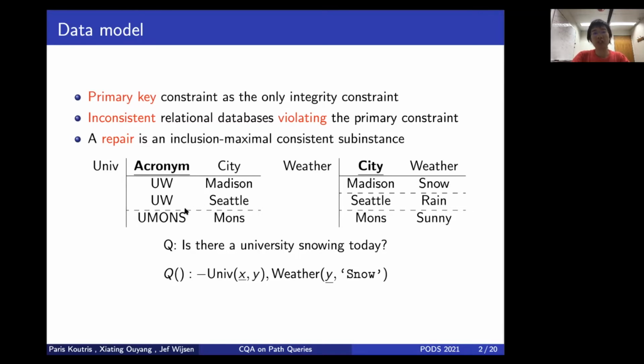So each inconsistent database might have different repairs, and different repairs might give different answers to the same query. For example, if the query is, is the university snowing today? If the fact you keep is UW in Madison, then you would answer yes, because Madison is snowing. But if you keep UW in Seattle, you would answer no, because Seattle is not snowing. So what do we do about this?